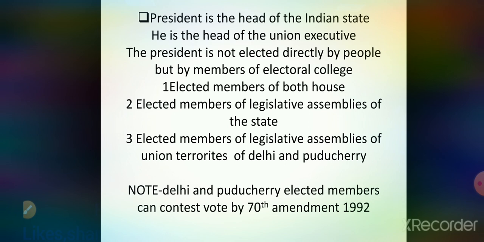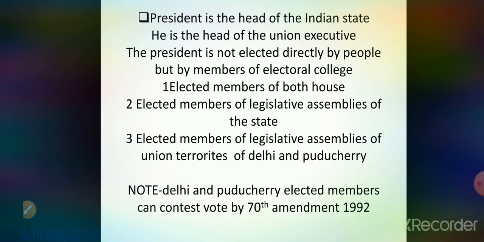Now, in this, you have to see that the elected members of both houses of Parliament need to be present. Second is the elected members of the legislative assembly of the state, whether there is one or two houses, because some of the states have two houses also. The third is that the elected members of two union territories, Delhi and Puducherry, are given special powers by which they can take part in the election of the President itself.